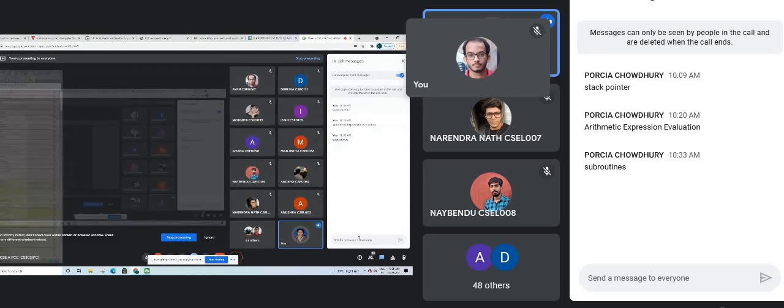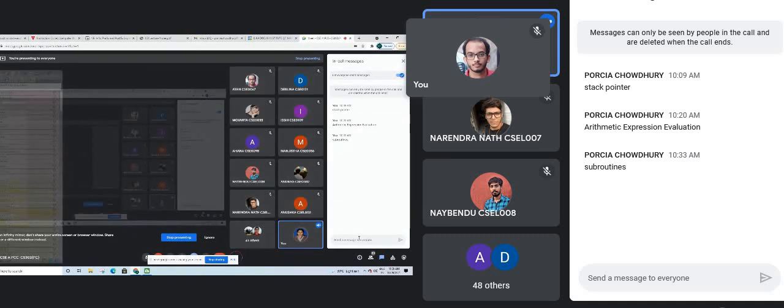Okay, whatever we have to do in the subroutine, we will get into some other memory location. That's why we call the subroutine. That means you have to call that memory address. Fine. And after completion of that subroutine part, again there will be one return. Return means you have to return to the main program's memory location from where we left for the subroutine. Okay, that is the concept of subroutine.